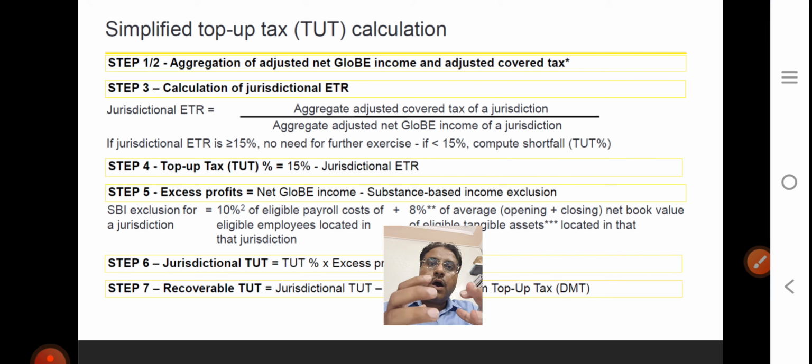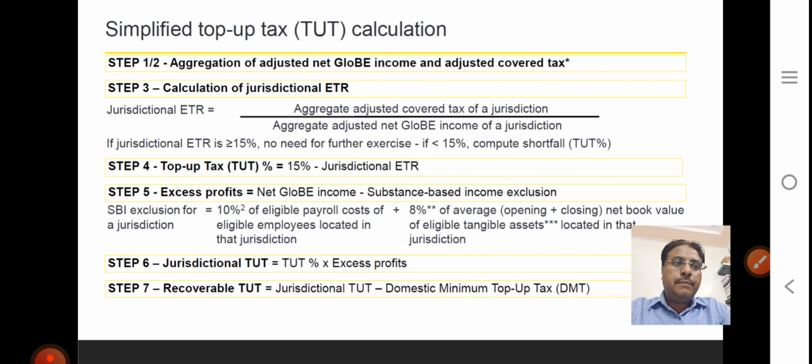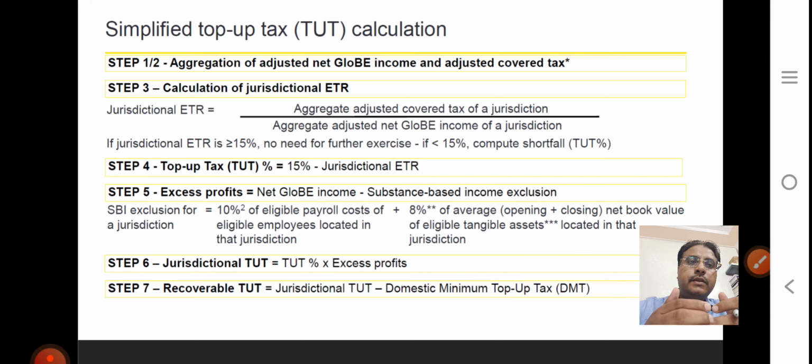So what is the method, how do you calculate? It's simplified. Step 1, aggregate your global income and global taxes. Then compute your effective tax rate, with tax as the numerator and global income as the denominator. If your effective tax rate is more than 15%, no need to go further, everything is okay, no GloBE rule is applicable. But in case your effective tax rate falls below 15%, then the shortfall is called top up tax.